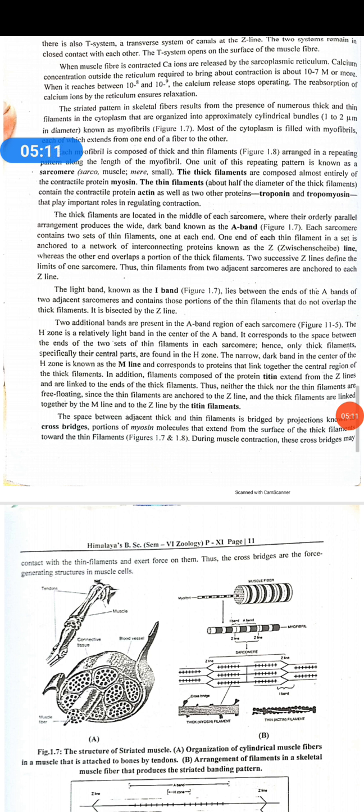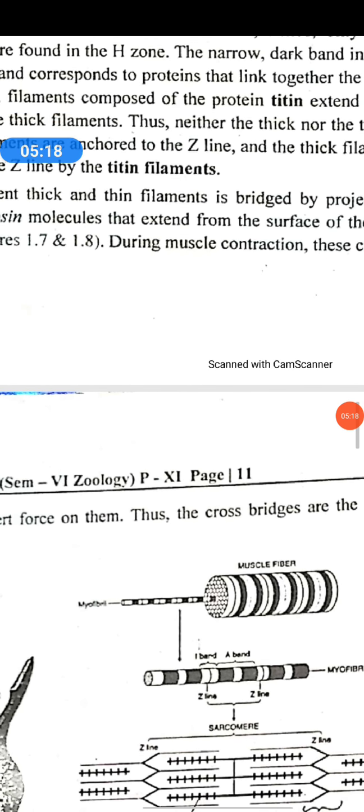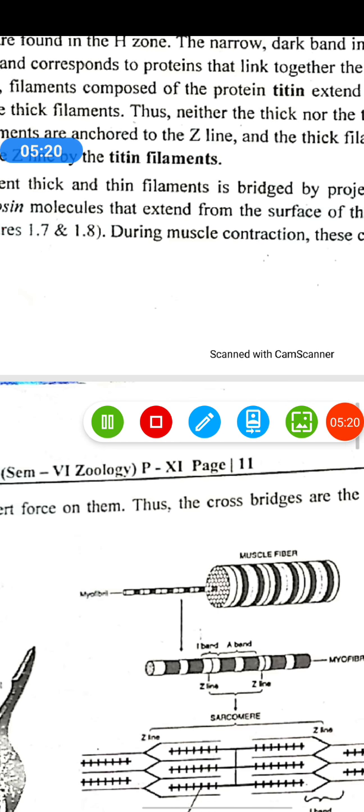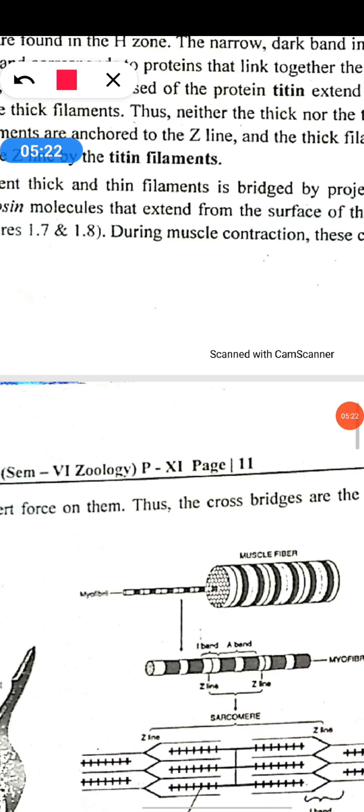Light bands contain actin and are called the I band. I stands for the isotropic band, and the dark band is called the A band. A stands for the anisotropic band.